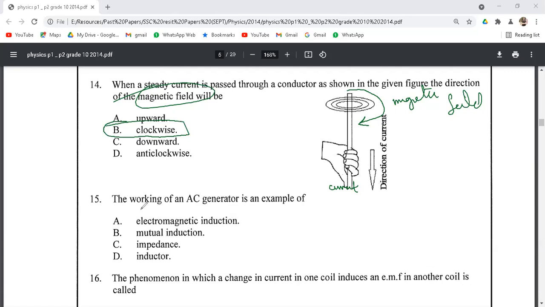Next, we have question number 15, the working of an AC generator. We have to mention the working principle on which the alternating current generator works. We know that the main phenomenon that is happening in an AC generator is induction, that is electromagnetic induction. That means whenever there is a change of flux in a conductor, it induces an EMF in that conductor. So the correct option for question number 15 is option A.